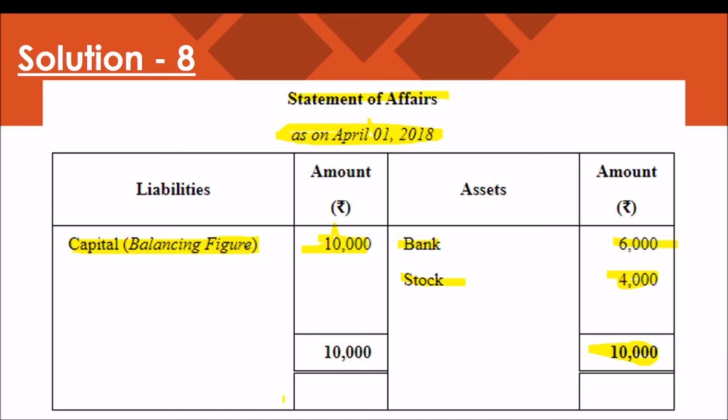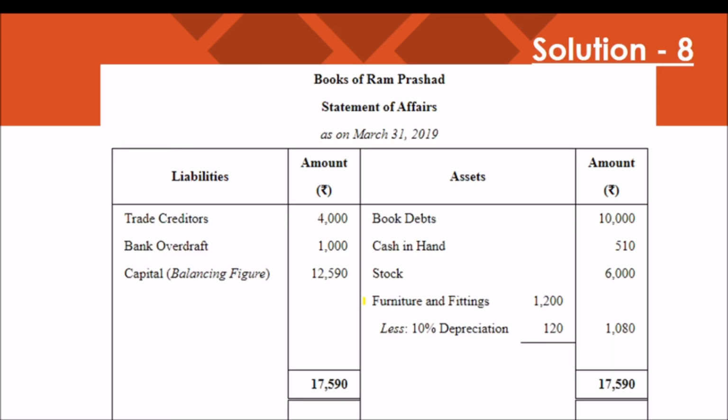Remember, we have to prepare two statements of affairs here. The first statement of affairs is used to find out the value of capital at the beginning of the year. And another one is the statement of affairs at the end of the year. Through that, we are going to calculate the amount of closing capital, and we are taking the items at the end of the year.